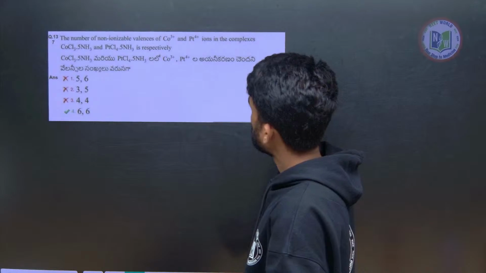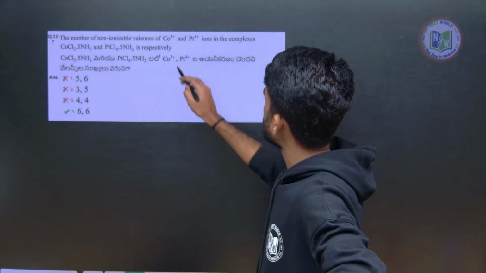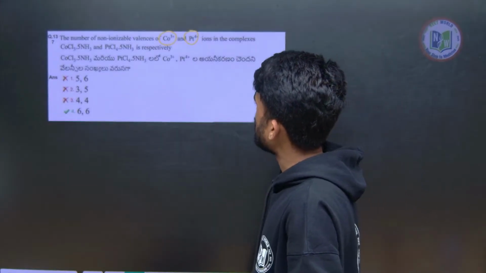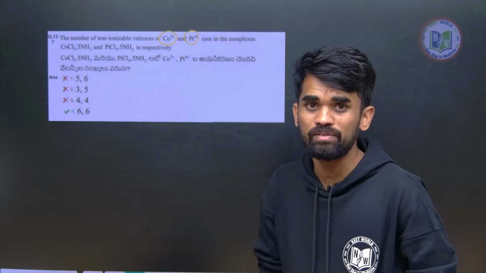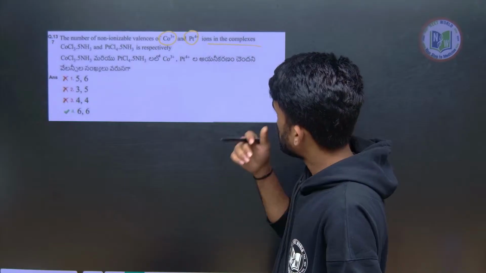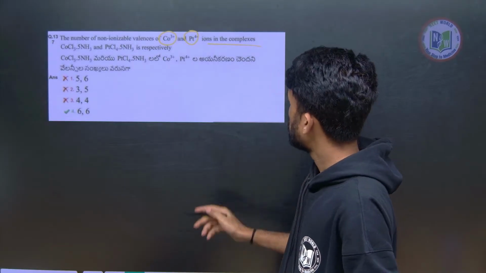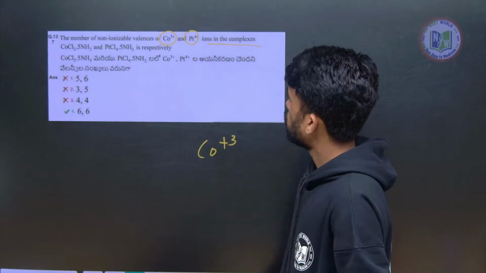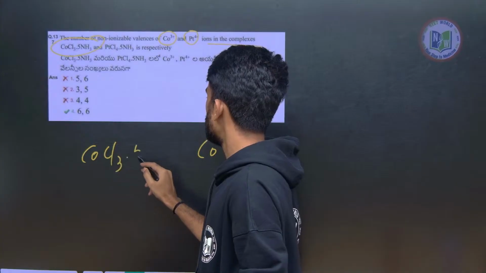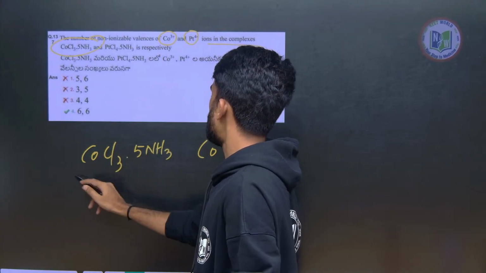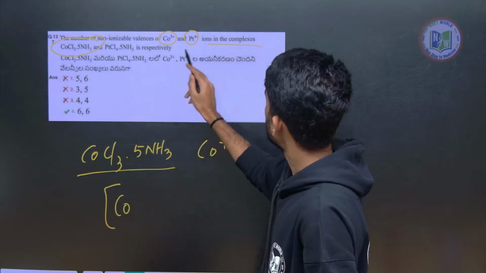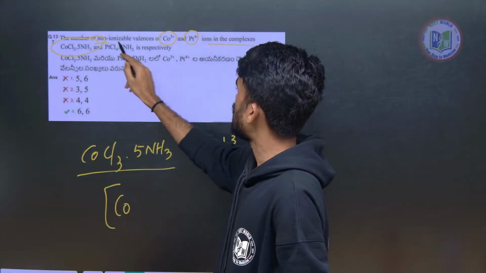Next, the number of ionizable and non-ionizable valencies. Again, this is perfectly from Werner's theory. We will be studying about ionizable and non-ionizable valency, primary valency, secondary valency. So this question is about that: the number of non-ionizable valencies. For cobalt plus 3, this is the formula they have given: CoCl3·5NH3. I can write this formula in different ways, and they are asking for the number of non-ionizable valencies.